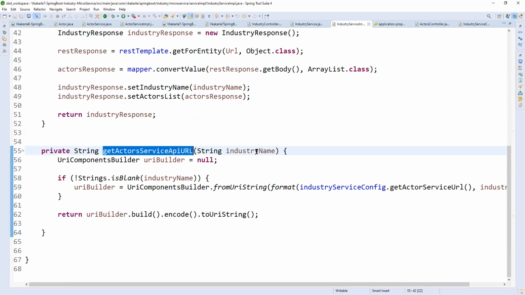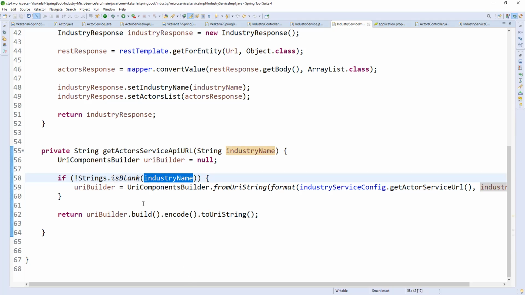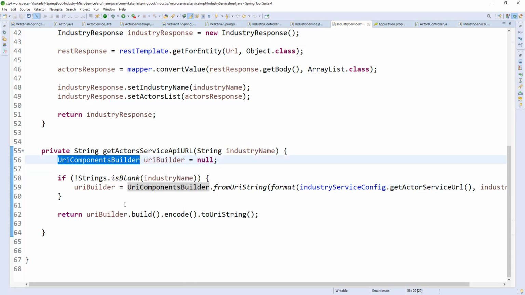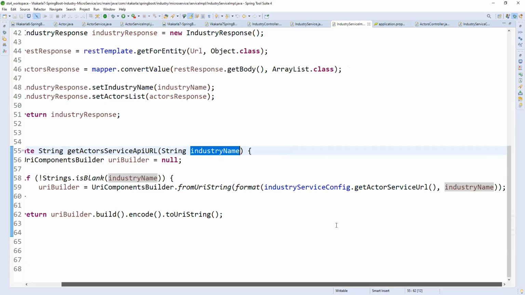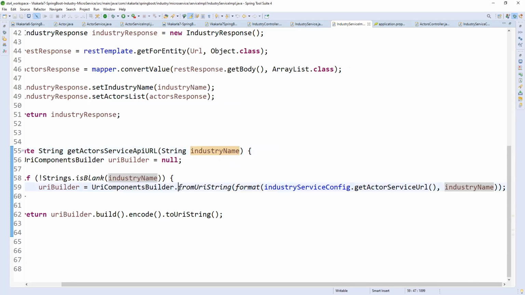So how am I preparing it? See here, I have the industry name from the request. I'm checking Strings dot is not blank, which means it should not be blank or empty. It will check that it is not null or empty. If it has a value, it will come inside. This is the URI component builder, a class using which we can construct the URL by passing dynamic placeholders. So what is our dynamic placeholder? The industry name. If you come here, dot format string, format URI string of format.